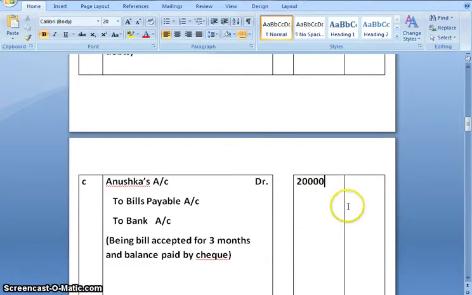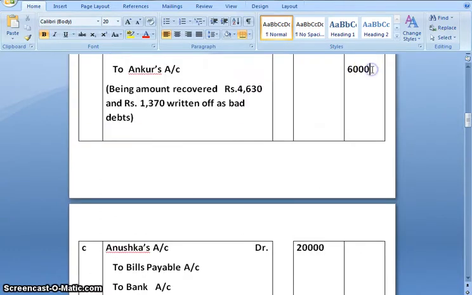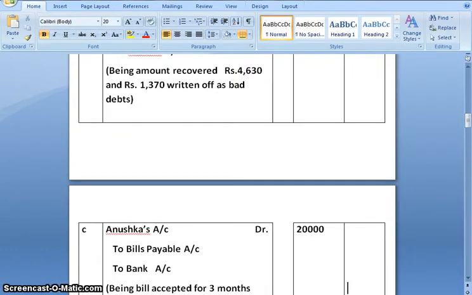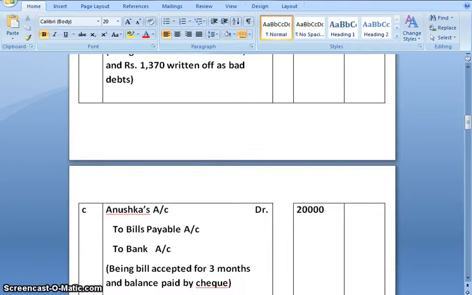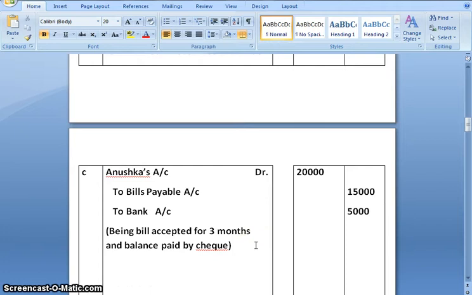Total amount is 20,000. Of which bill is of 15,000 and remaining 5,000 is paid by cheque, that is to bank account. The narration would be being bill accepted for 3 months and balance paid by cheque.